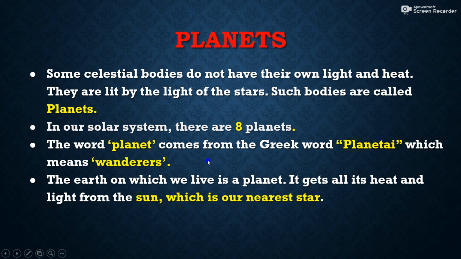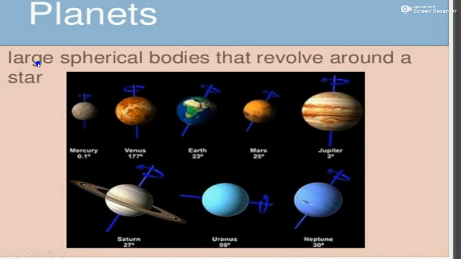The word planet comes from the Greek word planetai, and the meaning of planetai is wanderers. Wanderers means those who wander, those who move here and there. Planets are moving around the sun, so planets are also wanderers. Then the earth on which we live is a planet. It gets all its heat and light from the sun because the sun is our nearest star. Large spherical bodies that revolve around a star are called planets.